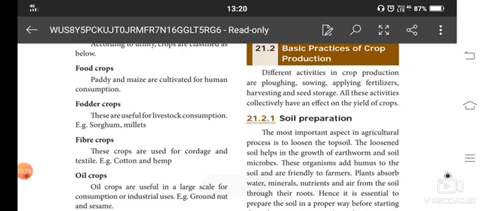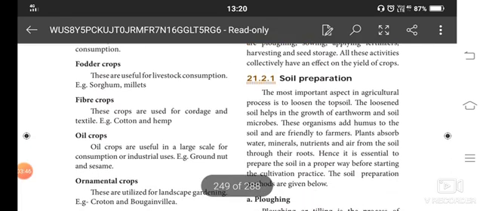Then we have fiber crops. Fiber is used for clothing and a wide variety of dress materials. These crops are used for cordage and textiles, for example cotton and hemp, which are naturally growing fiber crops. Then we have oil crops.